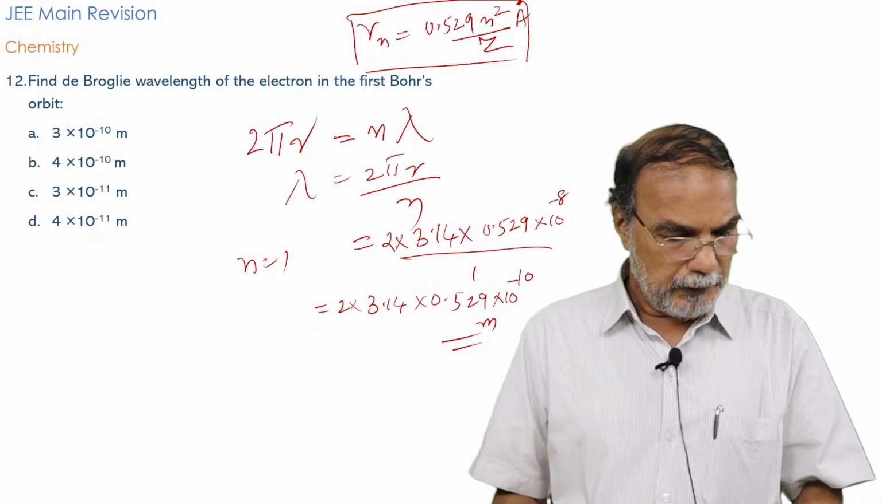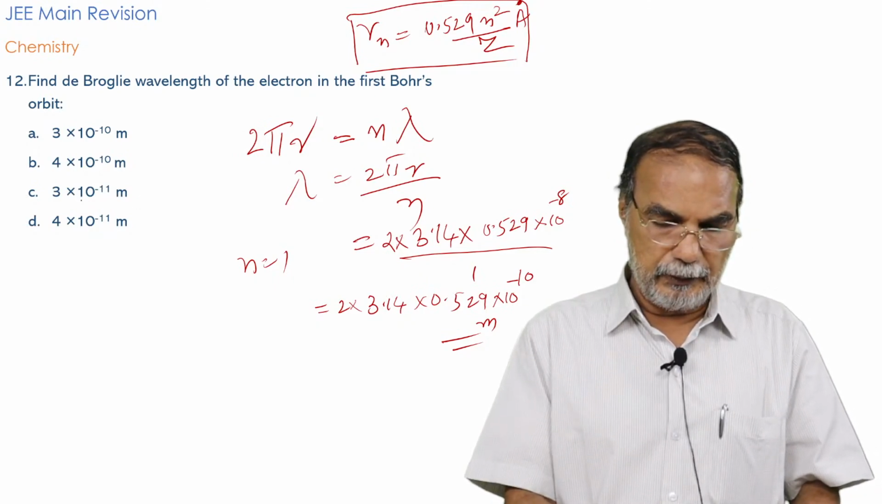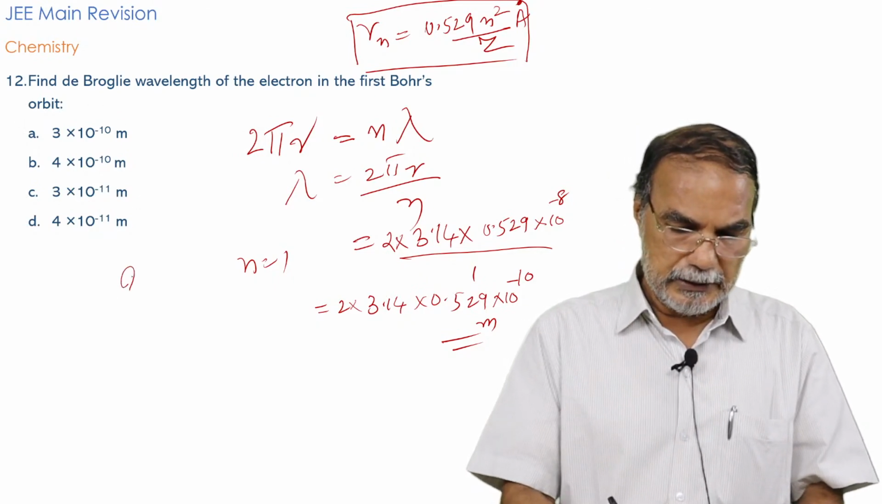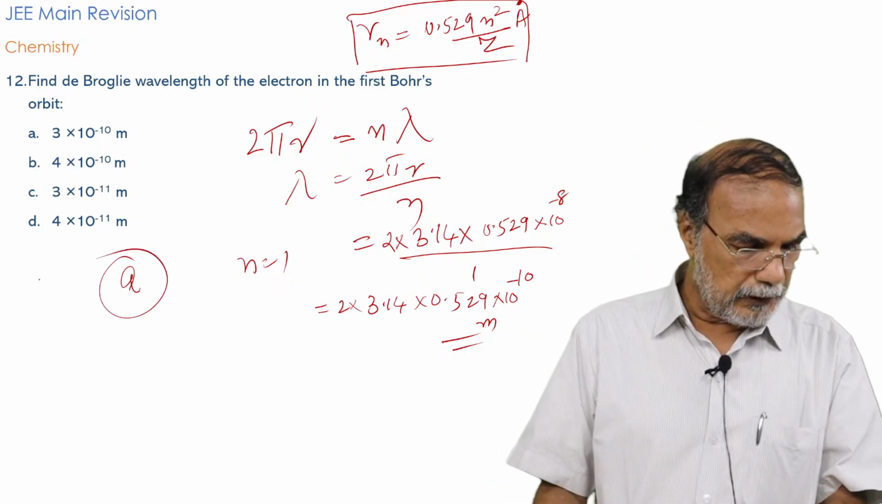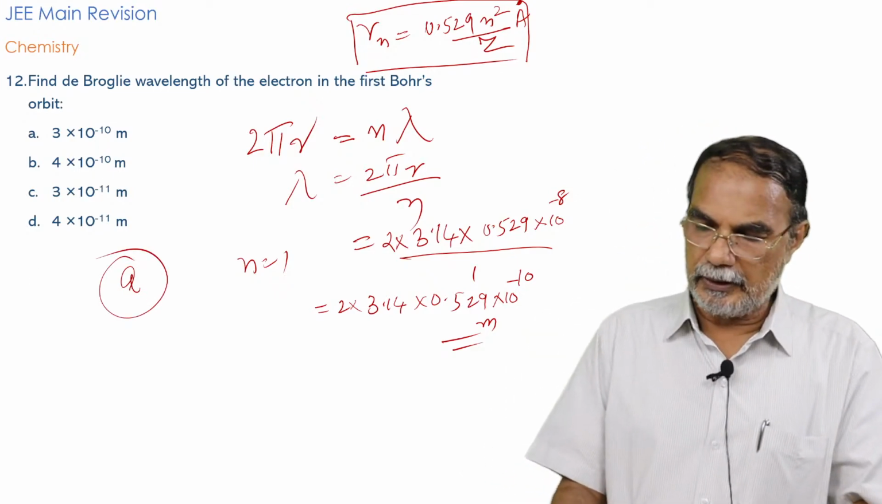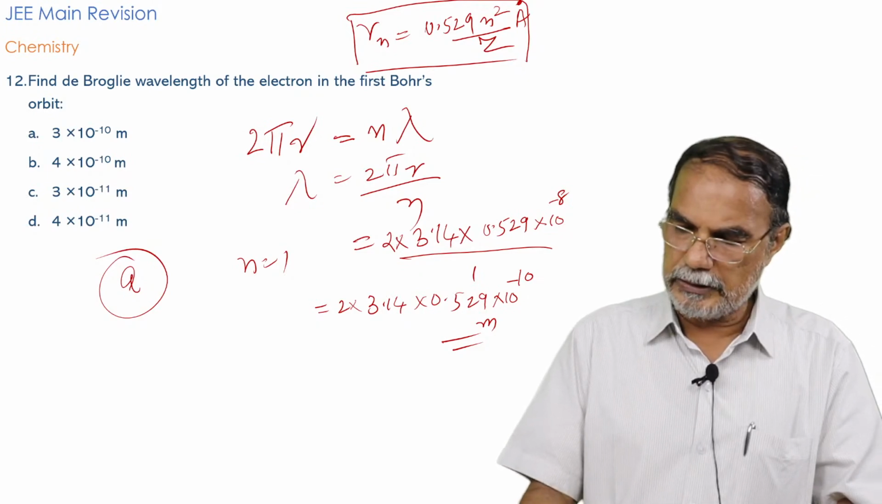3.3 into 10 raised to minus 10, the answer is A. That will be the answer. You can very easily simplify this.